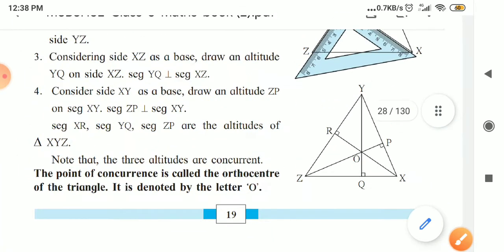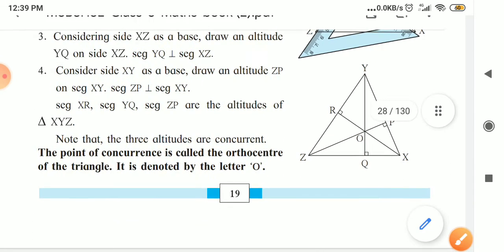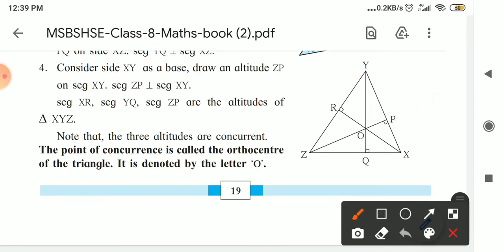Next step: take XZ and draw the perpendicular by using a set square from Y to Q, and similarly on XY from point Z. Here it is told that XR, ZP and YQ are all altitudes of the triangle, and note that three altitudes are concurrent. Concurrent means they pass through a single point. The point of concurrence is called the orthocenter of a triangle, and it is denoted by the letter O.